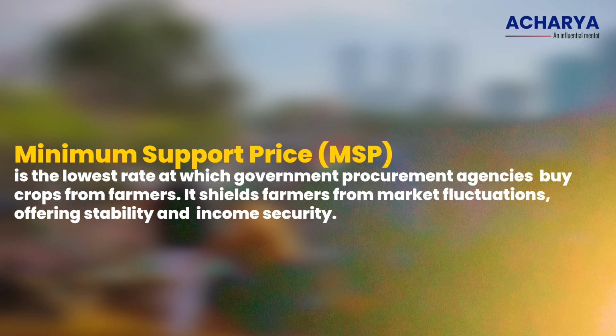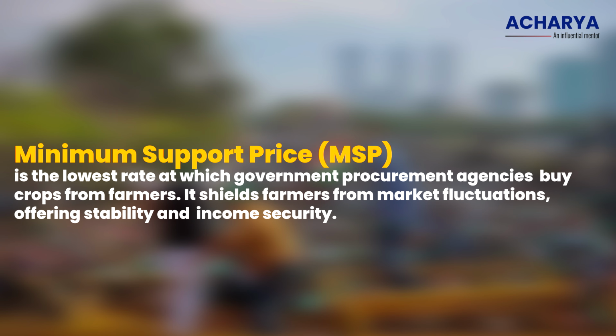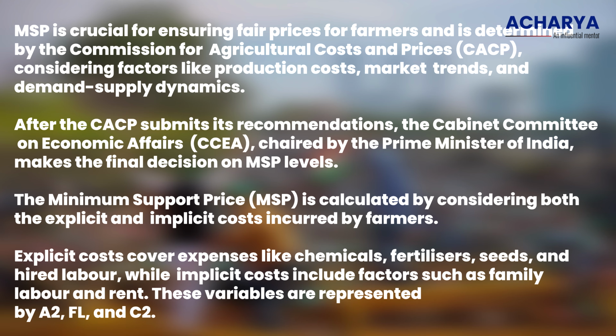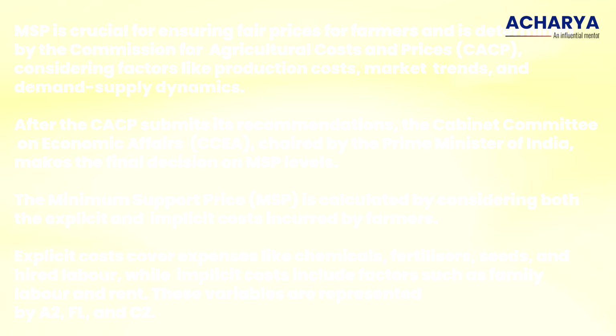Minimum support price is the lowest rate at which government procurement agencies buy crops from farmers. It shields farmers from market fluctuations, offering stability and income security. MSP is crucial for ensuring fair prices for farmers and is determined by the Commission for Agricultural Costs and Prices, considering factors like production cost, market trends, and demand-supply dynamics. After the CACP submits its recommendations, the Cabinet Committee on Economic Affairs, chaired by the Prime Minister of India, makes the final decision on MSP levels.